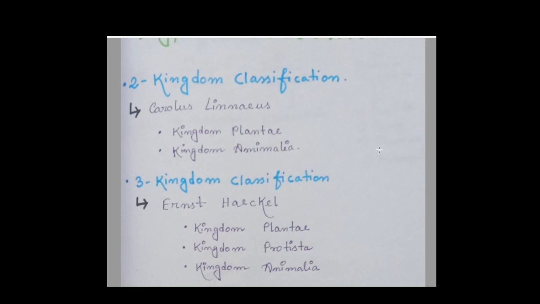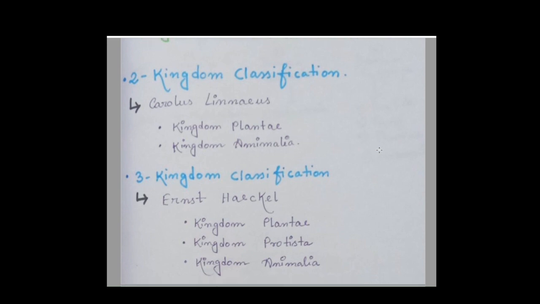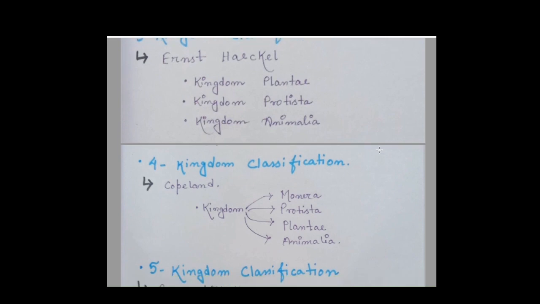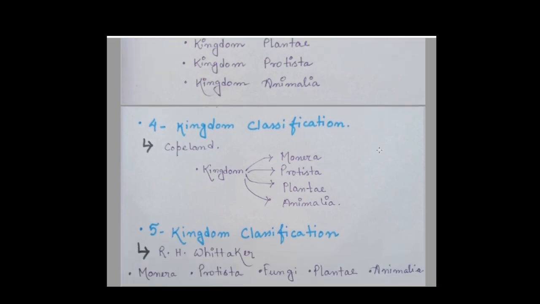Then comes the three kingdom classification of Ernst Haeckel, who included the kingdom Protista. So the three kingdoms are kingdom Plantae, kingdom Protista, and kingdom Animalia. Next, four kingdom classification was given by Copeland, which includes kingdom Monera, kingdom Protista, kingdom Plantae, and kingdom Animalia.